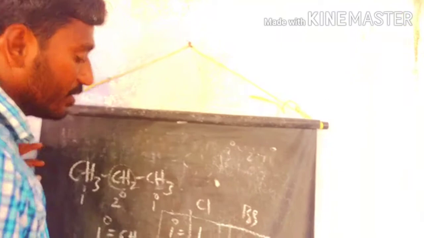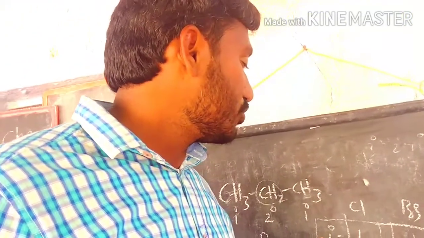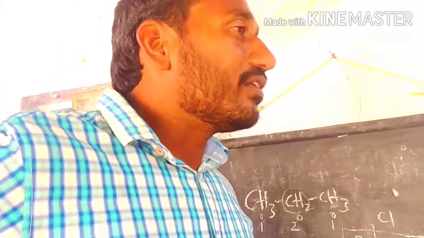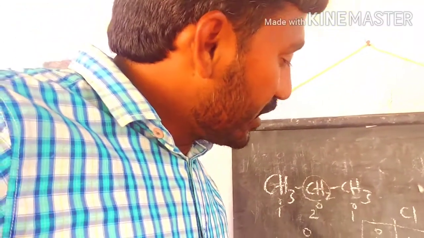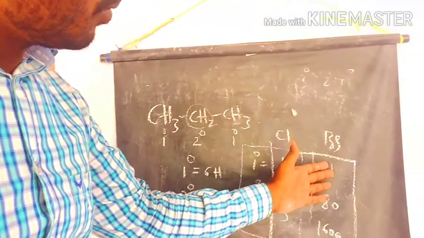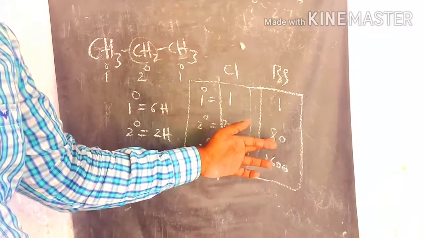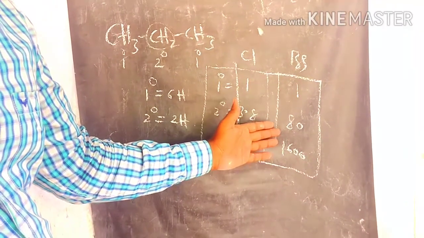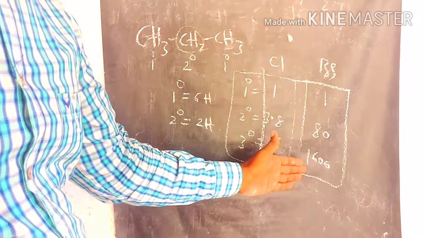So let's see what the difference is. For example, if you take chlorine, the primary hydrogens choose only 1, then the secondary is 3.8 rates and the tertiary is 5 rates. Here, bromine is very selective: primary is only 1, compared to the secondary ratio of 80 and the tertiary 1600.